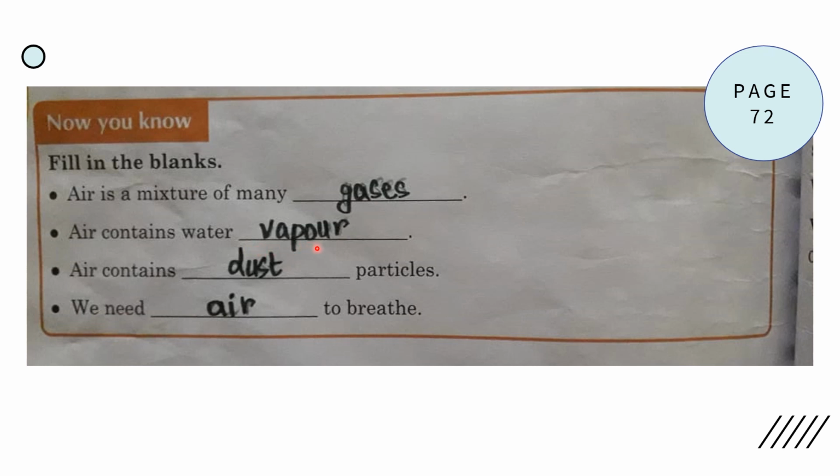Air contains water vapor. Next is air contains dash particles. Air के अंदर छोटे छोटे से कौन से particles होते हैं? Dust particles. So air contains dust particles. D-U-S-T, dust. Okay. The last one is we need dash to breathe. What do we need to breathe? We need air to breathe. So we'll write that A-I-R, air. Okay. Now these are the fill in the blanks.